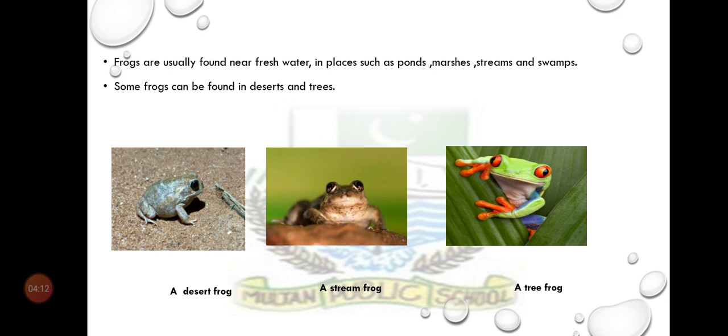Its meaning in Urdu, daldal, and stream, its meaning in Urdu, nadi, and in English, a continuous flow of liquid. However, there are some kinds of frogs which live in dry places such as deserts, trees, and even caves. These are the pictures of a desert frog, a stream frog, and a tree frog.